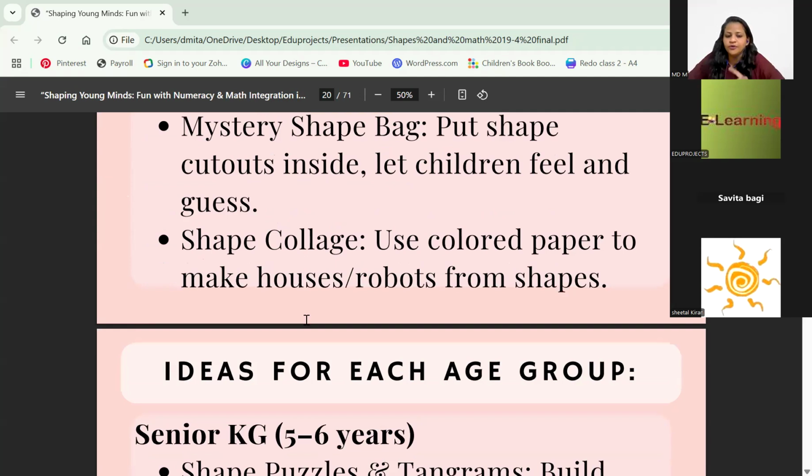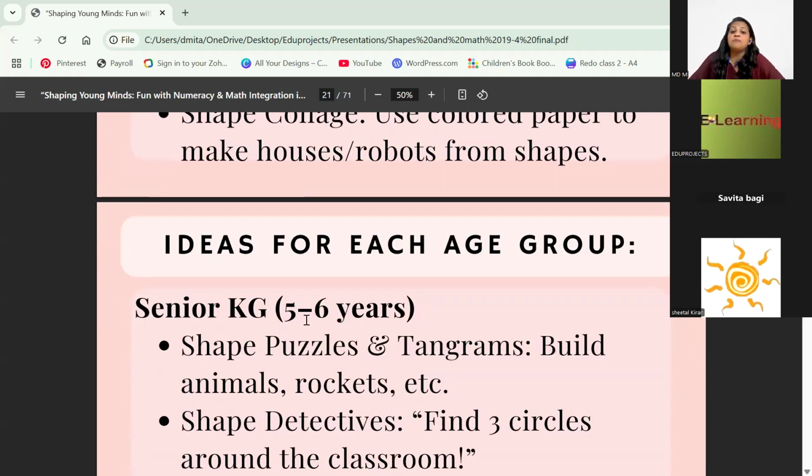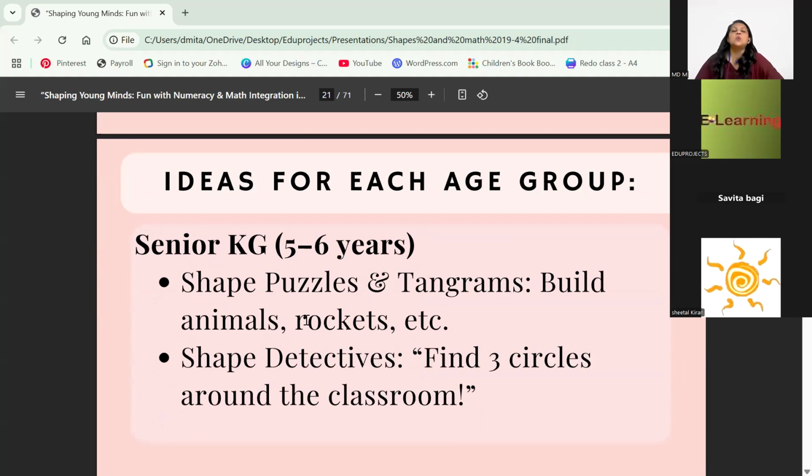Shape collage, I have told you, and I'm not going to share again. Shape puzzles, tangrams. Tangrams work wonders, and it's not only limited to senior KG. First, second, you can give tangrams, and there are so many patterns and designs that you can make from that set of shapes, and it is super fun. And shape detectives, as in find three circles here. Rather than only spotting one particular shape, you are telling them to find three of those, like rectangles, dhundo. So they'll find a door, a window, some book. So this is what we are putting in.